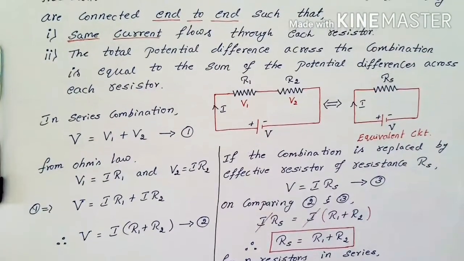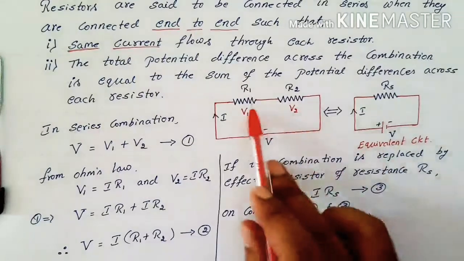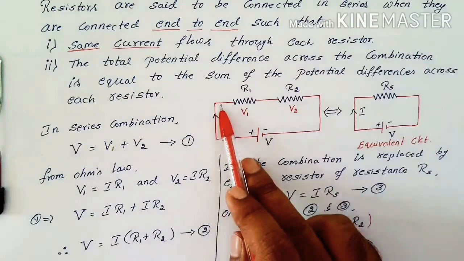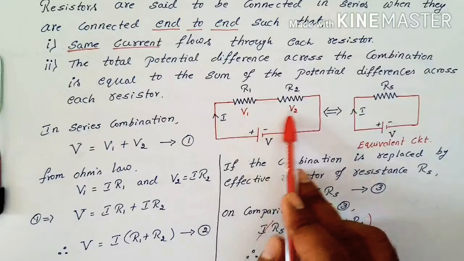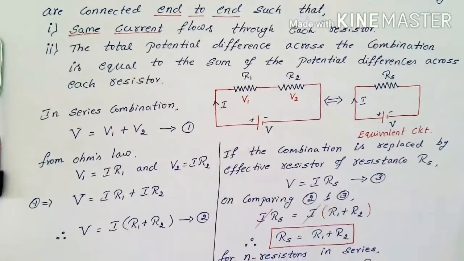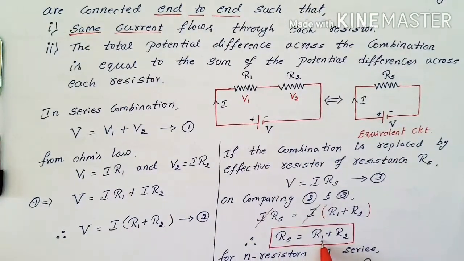Don't forget, the series combination is nothing but an end to end combination. Here the current is the same through each resistor, but the potential differences are different, and the final effective resistance value is just the addition of all the individual resistances.